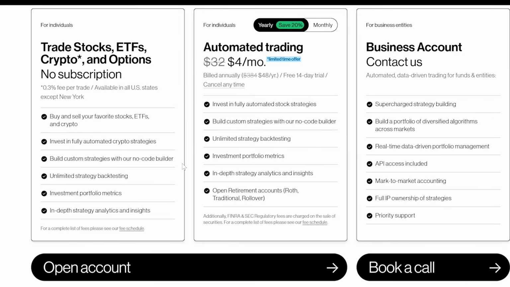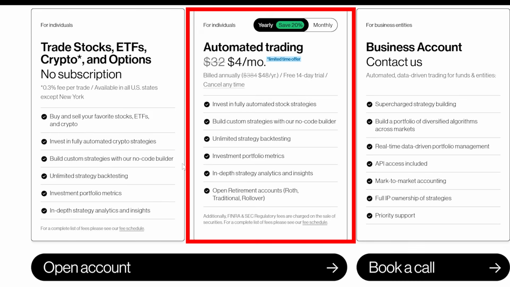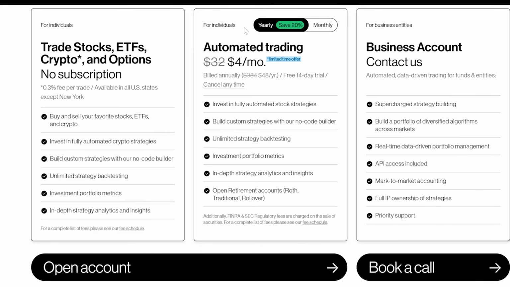If you're interested in trading stock or ETF strategies created with Composer, you're going to need the automated trading strategy plan. It costs $5 per month if you pay monthly, or $4 per month if you pay annually. There's a free 14-day trial here. You can cancel whenever, so that's a really nice aspect of this. You are going to have to open a brokerage account in order to sign up for this plan. Basically, you get everything again that you saw in Composer, but it adds the ability to actually trade those strategies that you've built. Notably, Composer offers individual accounts as well as Roth, traditional, and rollover IRA accounts.